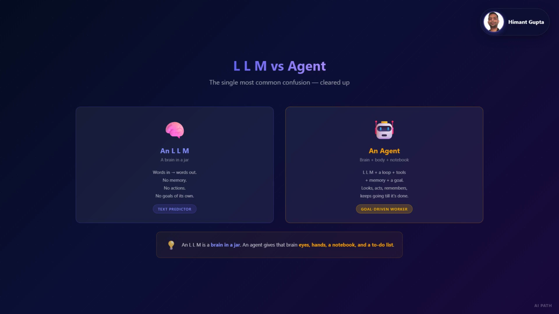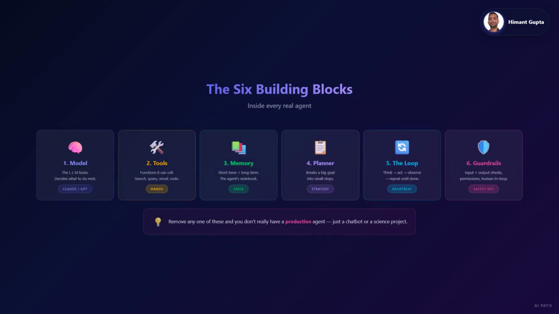Limited risk, transparency obligations. Chatbots must disclose they are AI, deepfakes must be labeled. Minimal risk, no specific obligations. For agent builders, the key question is, does your agent fall into the high-risk category? If it does, you need conformity assessments, risk management, data governance, human oversight mechanisms, transparency documentation, and ongoing monitoring. That sounds like a lot, but most of it maps to good engineering practices you should be doing anyway.